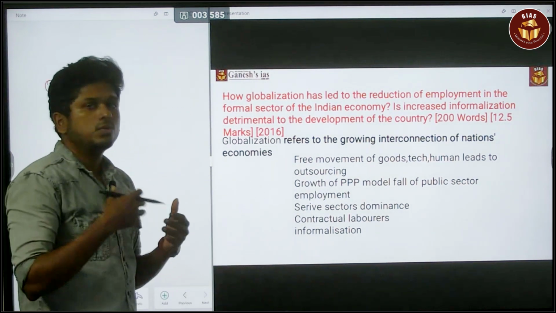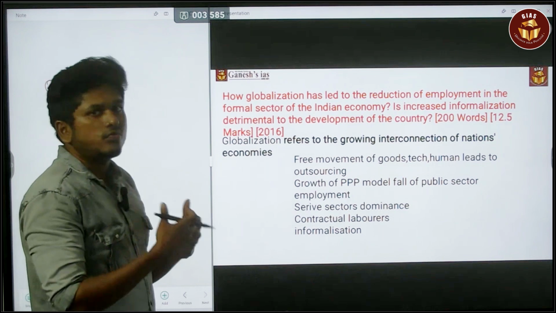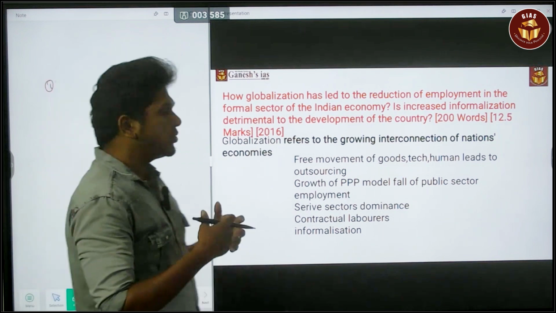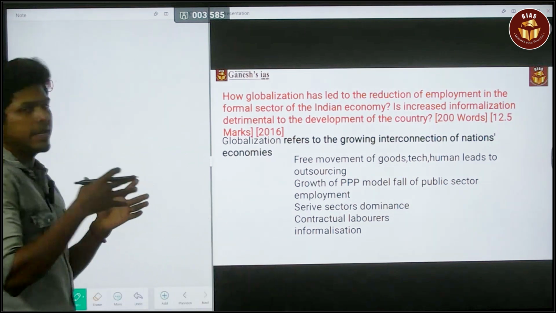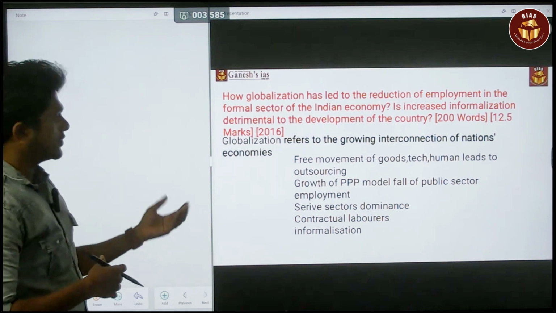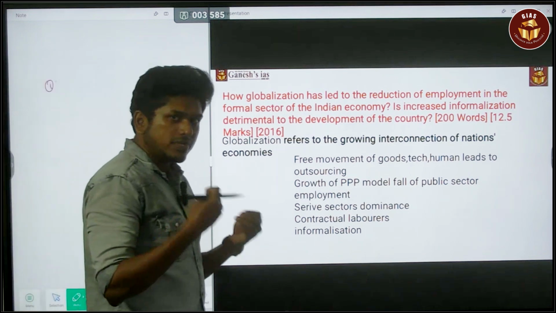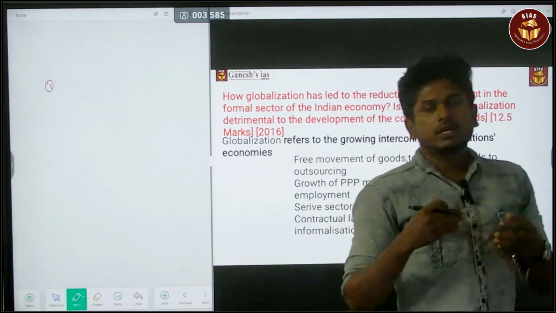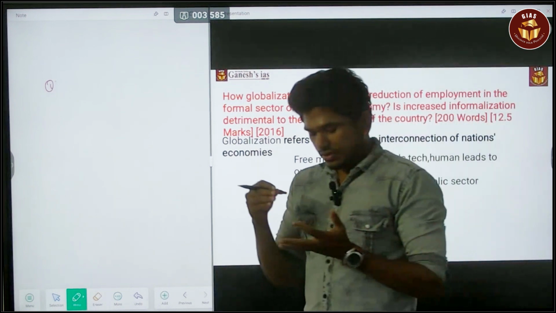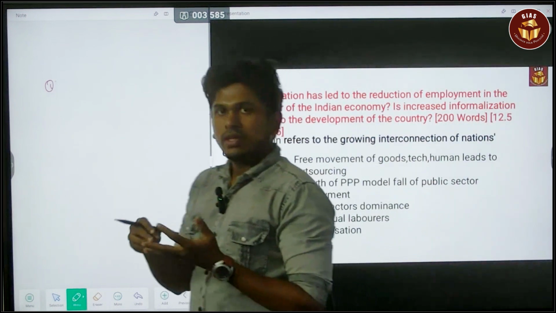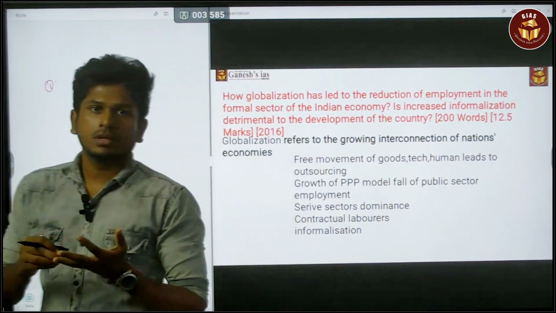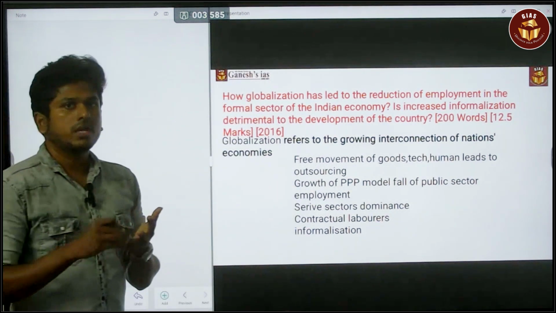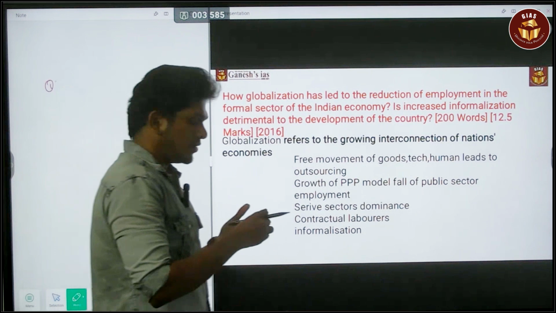For that I need to keep the person in the informal way. For that only this thing happened. Next is the growth of the service sector. Obviously, if it is a service sector, it is a changing one. Earlier, if a person knew Python, he could be employed. Okay, afterwards it changed. Okay, after C, C++ and then Java.